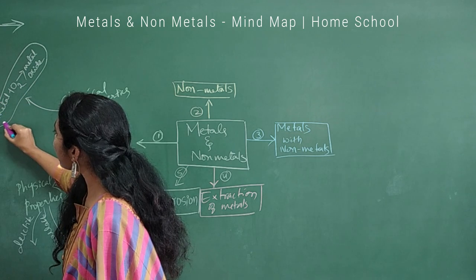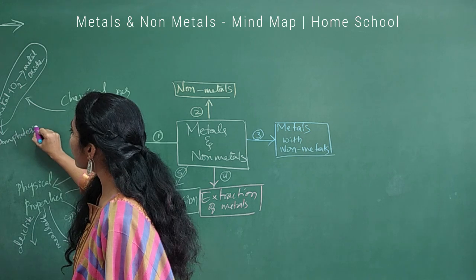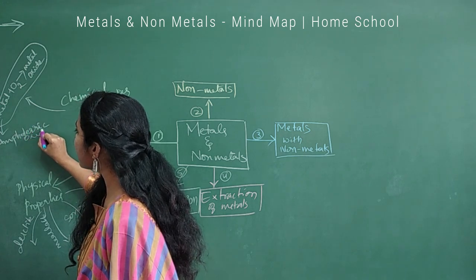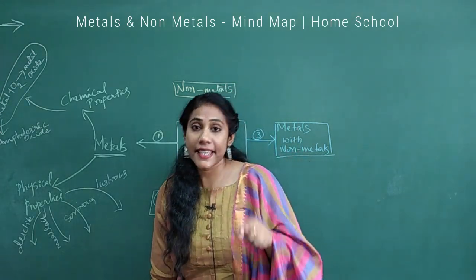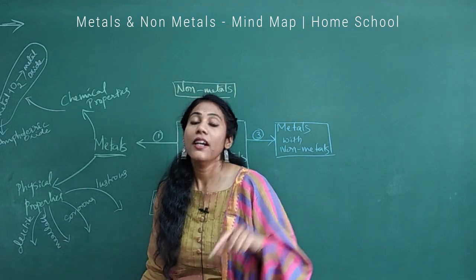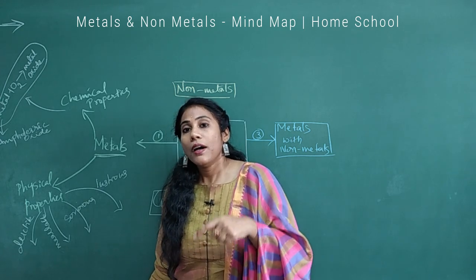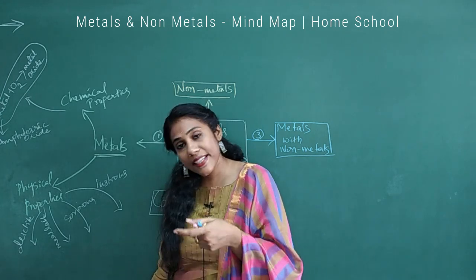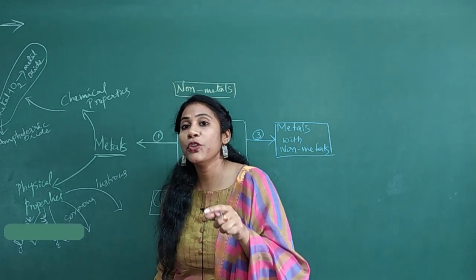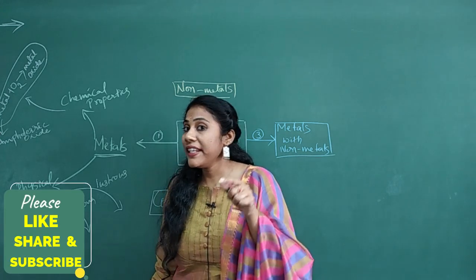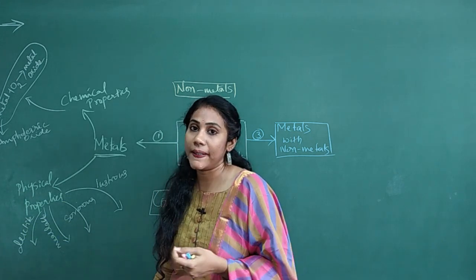Here you will study something called amphoteric oxides. Amphoteric oxide is a very important concept. For example, aluminium oxide and zinc oxide are examples of amphoteric oxides. And what do you mean by amphoteric oxide? The oxide which can react with both acids and bases is called amphoteric oxide. The reaction of Al2O3 with HCl and the reaction of Al2O3 with NaOH are there in your textbook, which is very, very important. Clear?